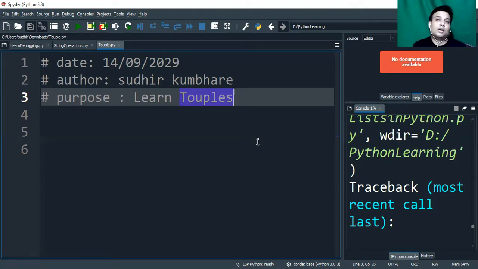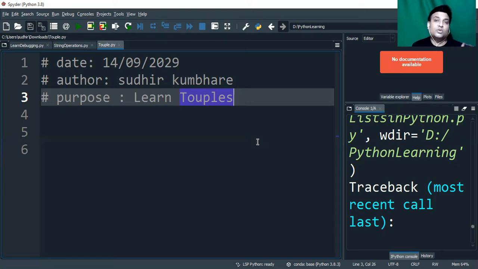After this, we are going to cover sets. And after that, I will have one more session where we will discuss the differences between tuples, lists, and sets. But here we are focusing on tuples. We do have list, and the definition is also similar. Then what is the difference? The difference is in the use and the purpose.